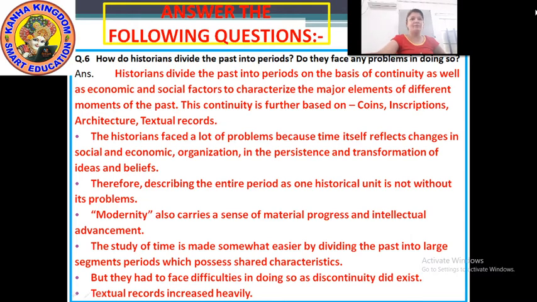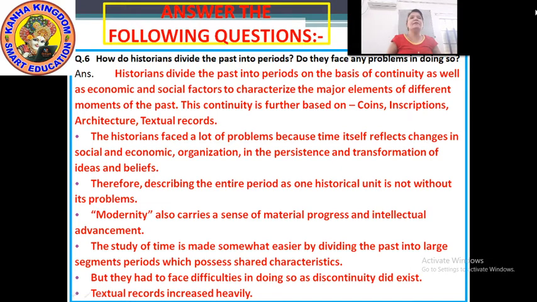Full stop. The continuity is further based on coins, inscriptions, architecture and textual record. Okay, this is the answer of how do historians divide the past into periods.